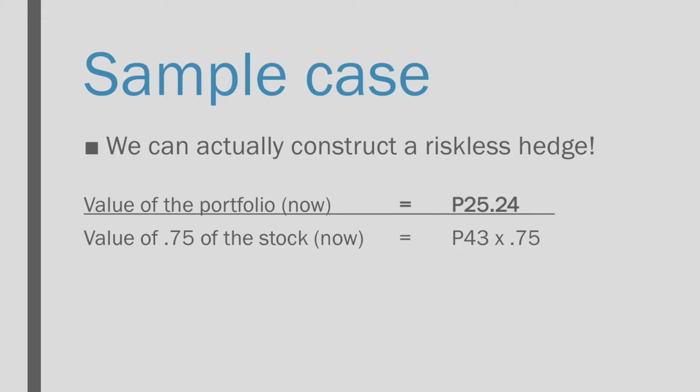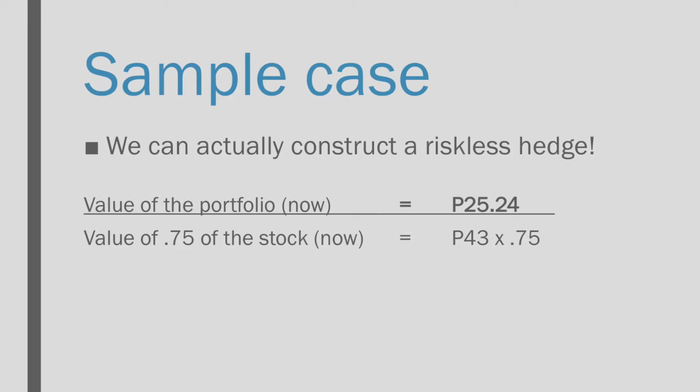Now, remember that the portfolio has one option and 0.75 of a share. So we can extract the value of the call option by deducting the value of the share from this value of the portfolio. So we would have the value of 0.75 of the stock now. That would be 43 pesos, this is given in the case, times 0.75.